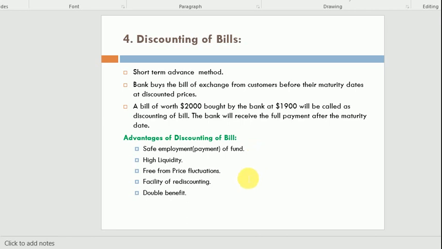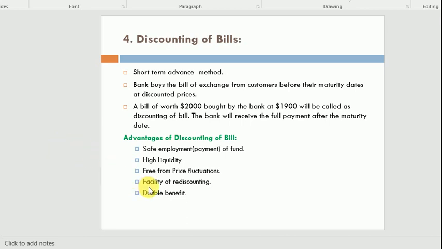Price fluctuation means increase or decrease in price. It means that prices are neither decreasing nor increasing once it is discounted. Then the facility of rediscount. Look at, I issued a bill to you, you discount it with another person. Now that person can sell it at a discount price to another person. That is called the rediscount facility.